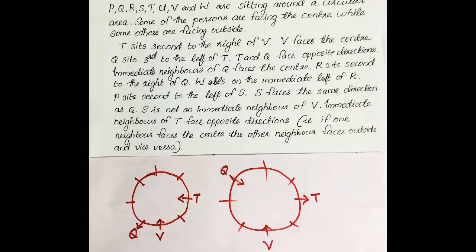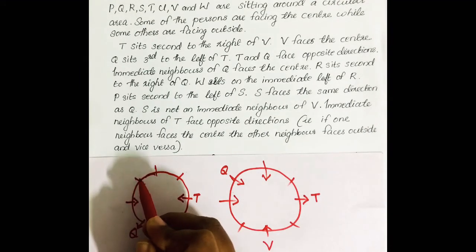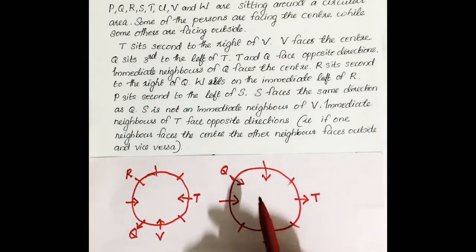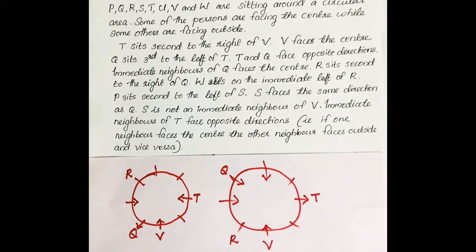Then we apply the next condition. It is given that the immediate neighbors of Q face the center. So both immediate neighbors of Q are facing the center. Here one neighbor is facing the center, the other person also facing the center. We don't know that person, but that place is facing the center. Here also both neighbors of Q face towards the center. Then the next condition, R sits second to the right of Q. Q facing outside, R is second right of Q, means 1, 2. So this is R. Here also second right of Q is R. So R is here.